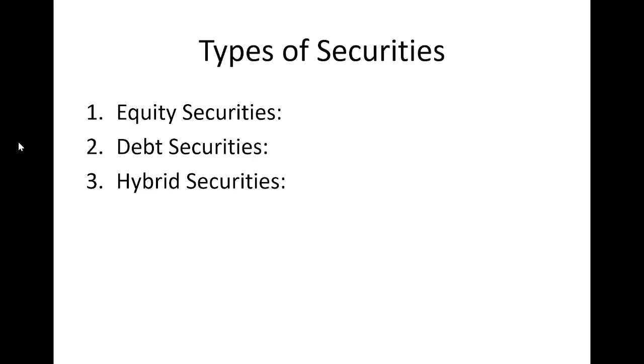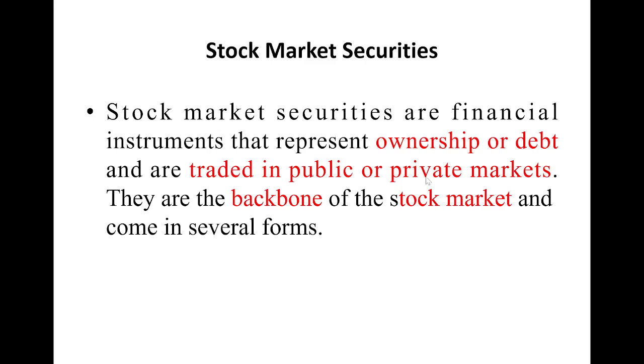Both these instruments are traded in the public or private markets. We have two types of markets in India, government stock markets and private stock markets. All these financial instruments are traded either in the government or public stock markets or private markets. They are the backbone of the stock market and come in several forms. Without financial instruments or stock market securities, definitely there is no existence of stock market. The stock market operates only because of stock market securities or financial instruments.